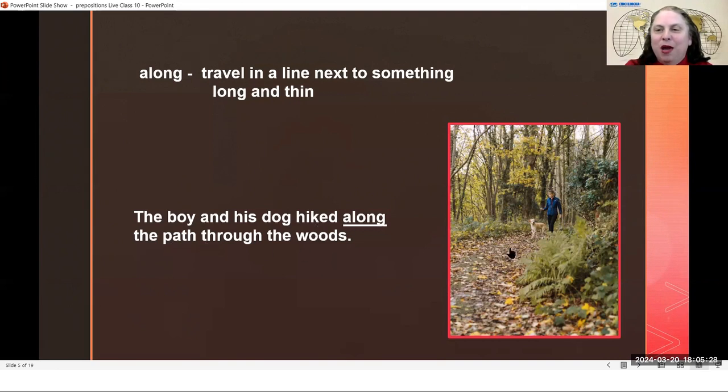So this pathway, it's kind of like a road, a path that goes through the woods. The dog and the boy are walking, they're hiking along the path. They're walking next to or on top of this path, and the path is long and the path is thin. Thin. It is not wide, it is thin.